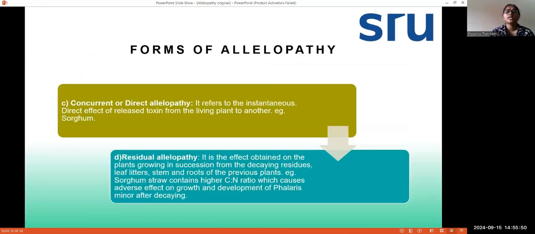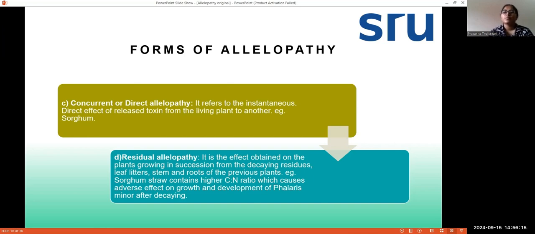Next form is concurrent or direct allelopathy. It refers to the instantaneous and direct effect of released toxin from one plant to another. So concurrent or direct means when a living plant is producing such kind of chemicals, that will show a direct effect, an instant effect on the other plant. An example of that is sorghum.